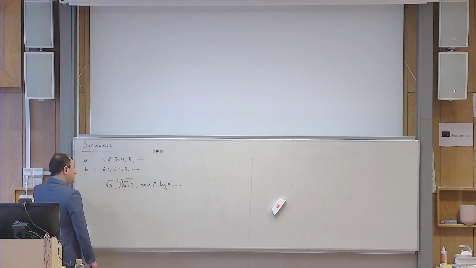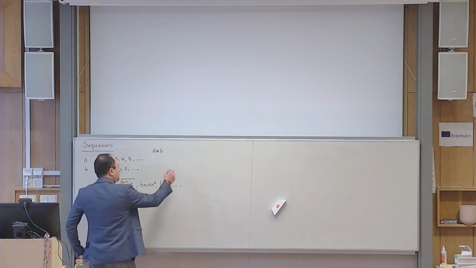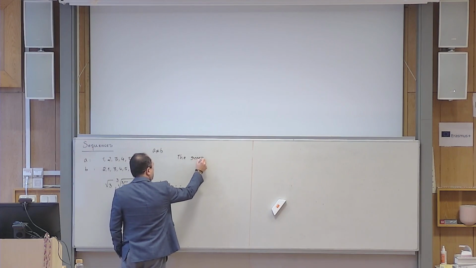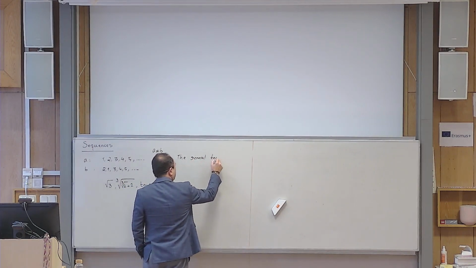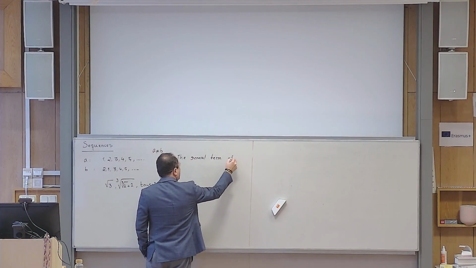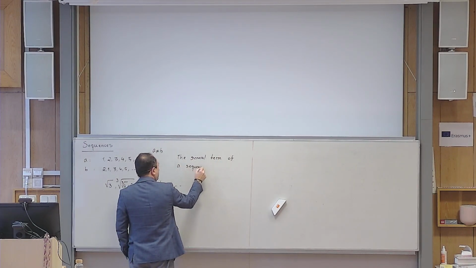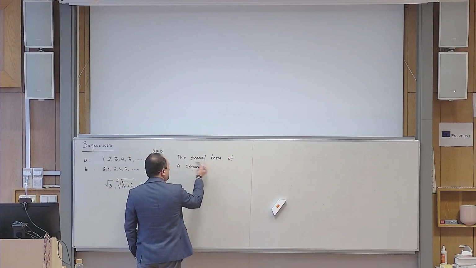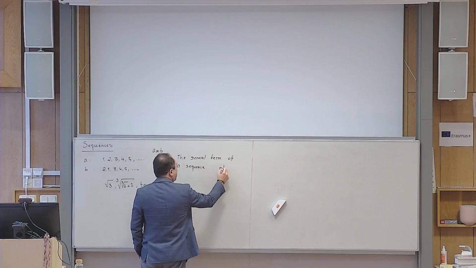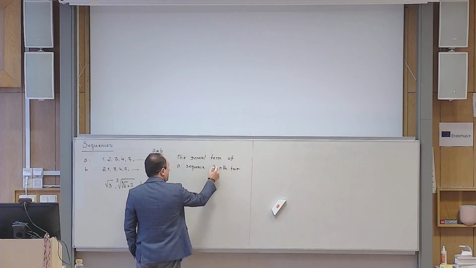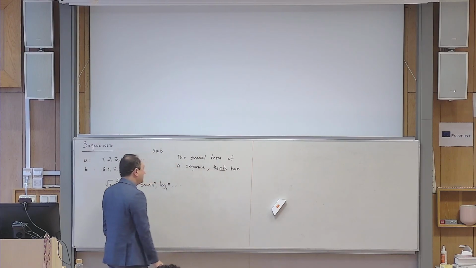Another thing that is very important, if possible, is the general term of a sequence. Sometimes it is common to call it for short the nth term. Sometimes we call it the nth term, sometimes the general term.